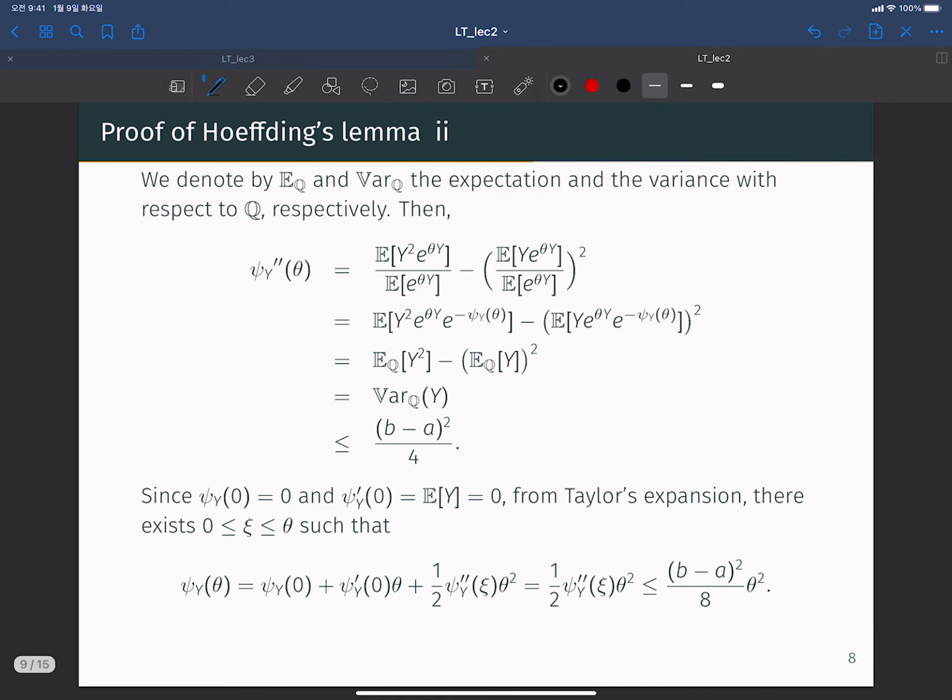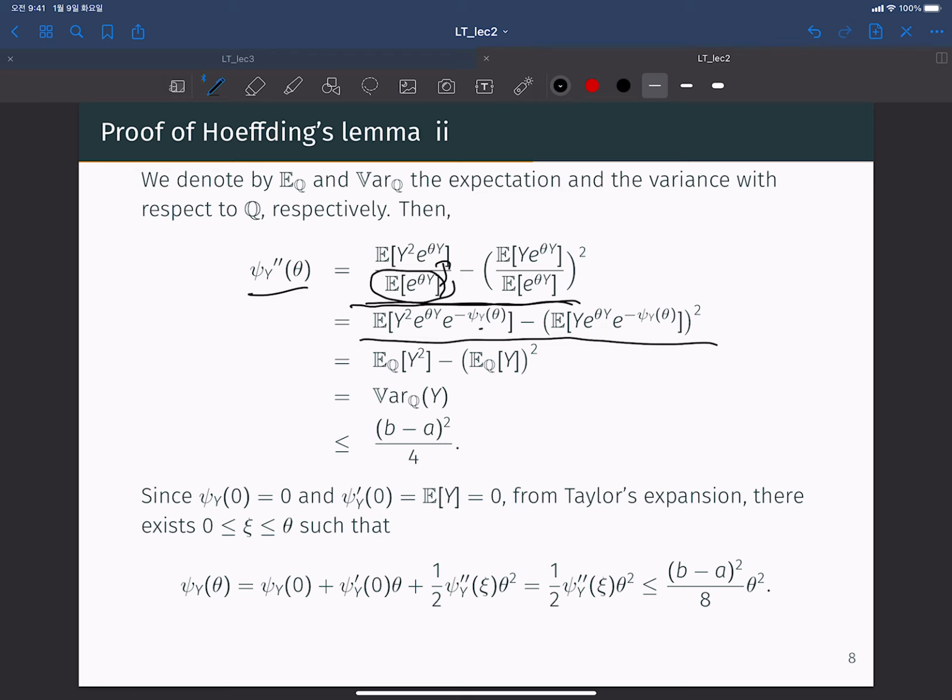So Q is also a probability measure. Let's denote by E_Q and Var_Q the expectation and the variance with respect to Q. Then the second order derivative of psi_Y of theta, from the chain rule, we can easily derive this second order derivative, and just move this to here using the psi_Y notation.